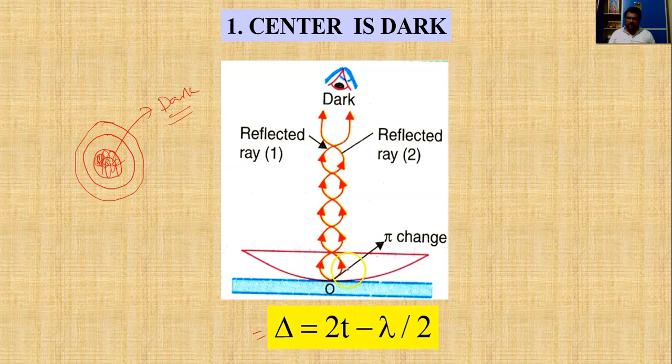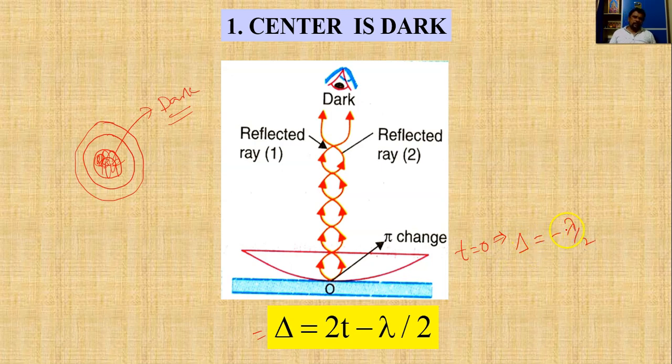So at the point of contact of the lens and the glass plate, the thickness of the air film is negligibly small compared to the wavelength of the incident light. Therefore, at this point of contact, t will be equal to 0. When t is equal to 0, then delta corresponds to minus lambda by 2.